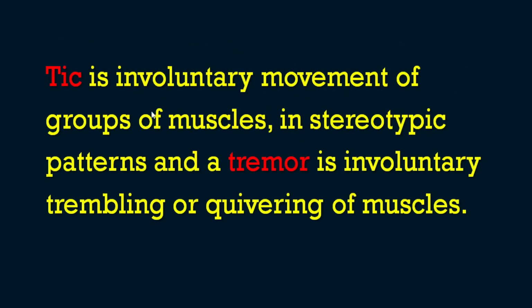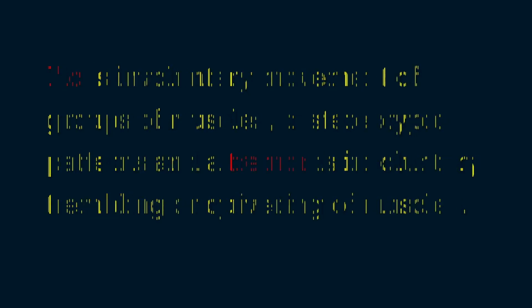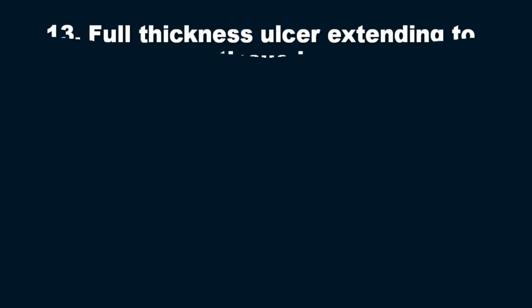Then tic. You know that tic is the involuntary movement of groups of muscles in a stereotypic pattern. Okay, that is in a stereotypic pattern. And a tremor is the involuntary trembling or quivering of the muscles. Okay, so this is the difference between tic and tremor. So you are getting 4 terms out of this: myoclonus, in which we have explained positive and negative myoclonus, then chorea, tic, and tremor. Okay, so with that we are finishing the 12th question in this series. We will move on to the 13th one.